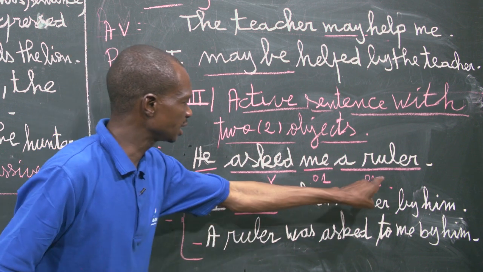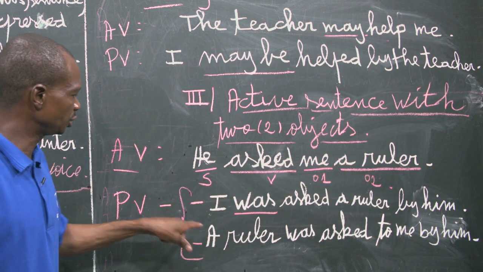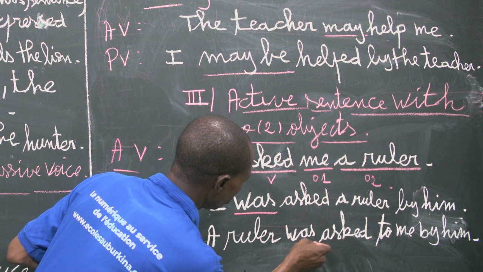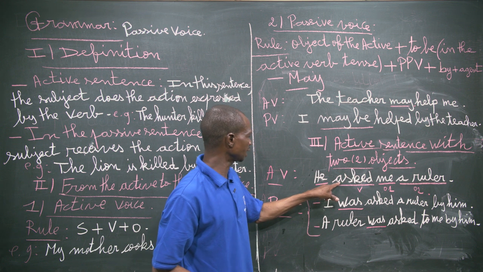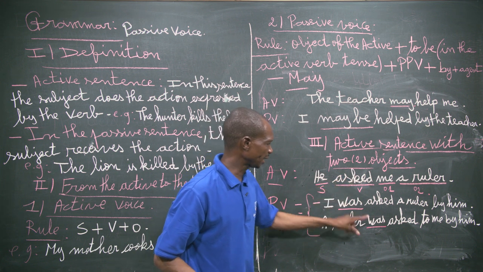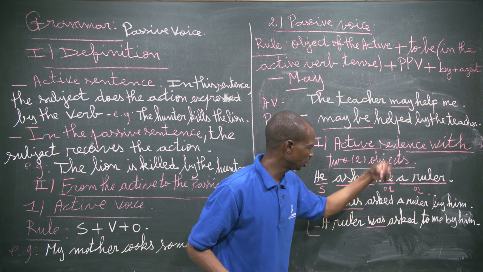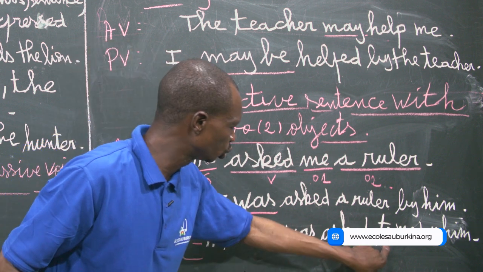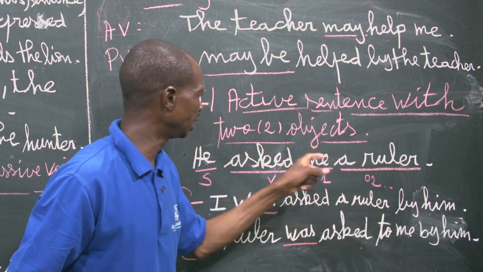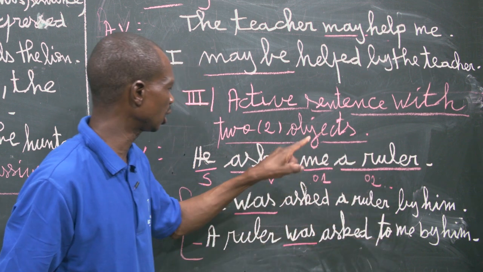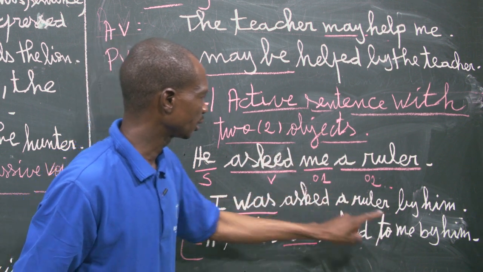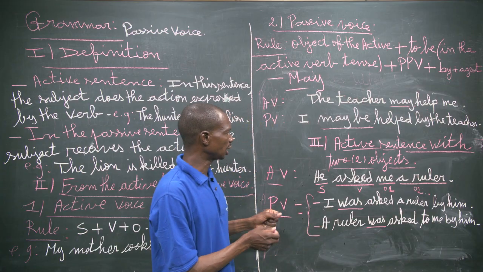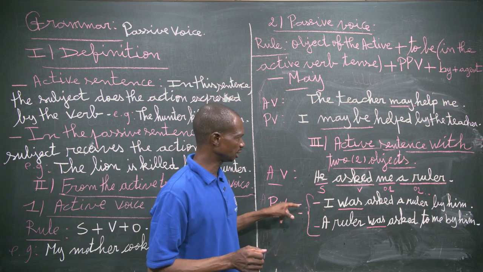Here we use the second object of the active, which becomes subject in the passive voice, and after it we use was, because the verb in the active is conjugated into the simple past plus the past participle of the verb. And the remark here is that if we use the second object, we must put to, meaning to plus object number 1, plus the agent. This is what we can say as far as the active sentence with two objects is concerned.